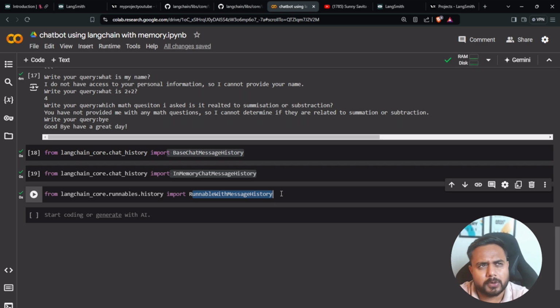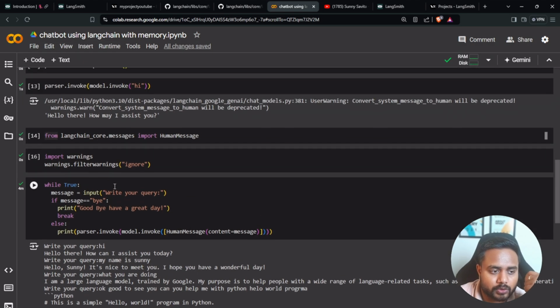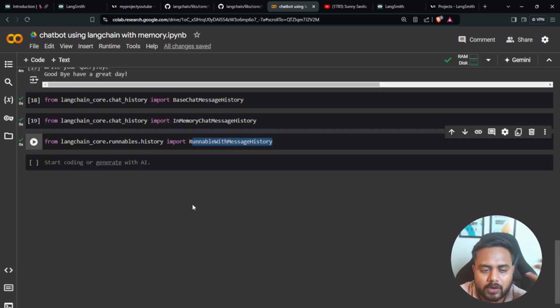You remember, when dealing with memory, we used to create a list, keep all the conversation inside that list, and provide that list to the model's invoke method. Now LangChain has automated this entire thing.